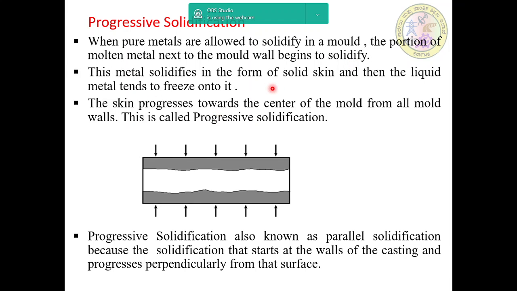This metal solidifies in the form of solid skin, and then the liquid metal tends to freeze onto it. The skin progresses towards the center of the mold from all mold walls. This is called progressive solidification. That is, progressive solidification is also called